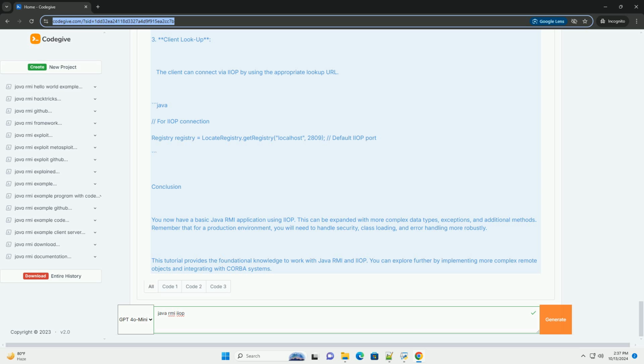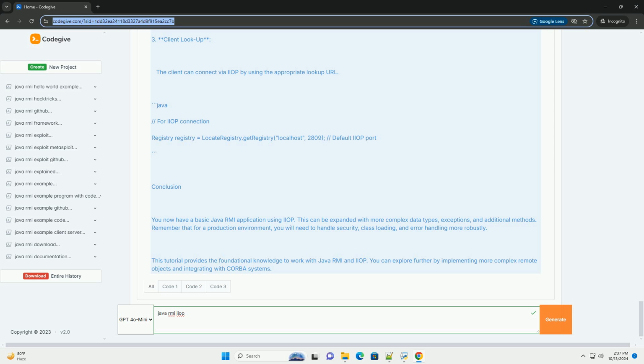Step 7, running with IIOP. To enable IIOP, you need to set up the Java RMI/IIOP package. In JDK, you need to include the iiop.jar file. You can specify the IIOP registry as follows. 1. Start the IIOP registry. 2. Run the server with IIOP. Ensure you include the IIOP libraries in your classpath when you run the server, if necessary. 3. Client lookup. The client can connect via IIOP by using the appropriate lookup URL.